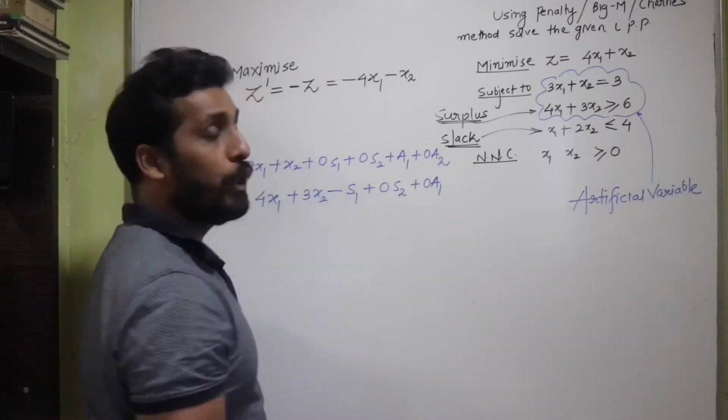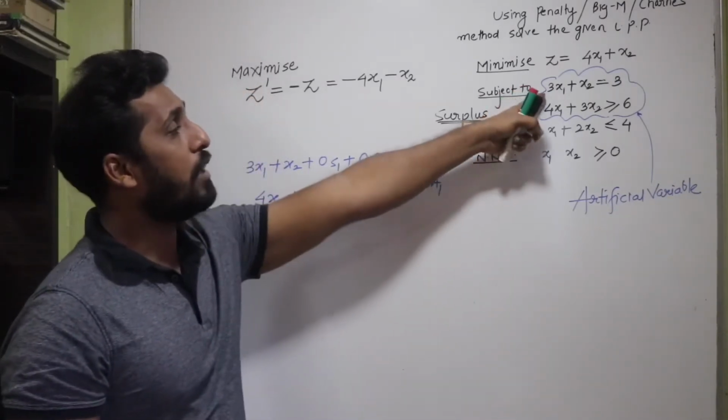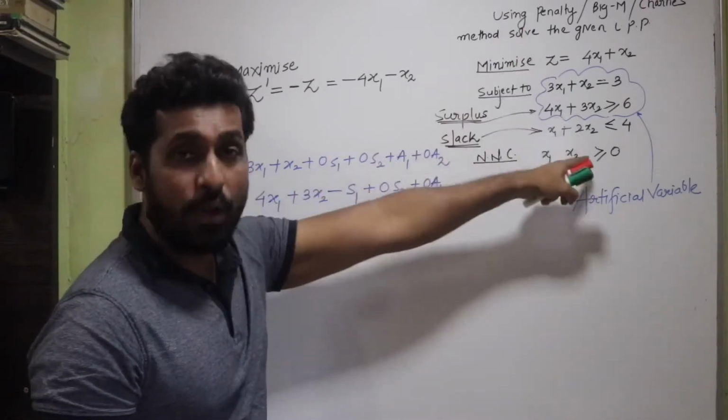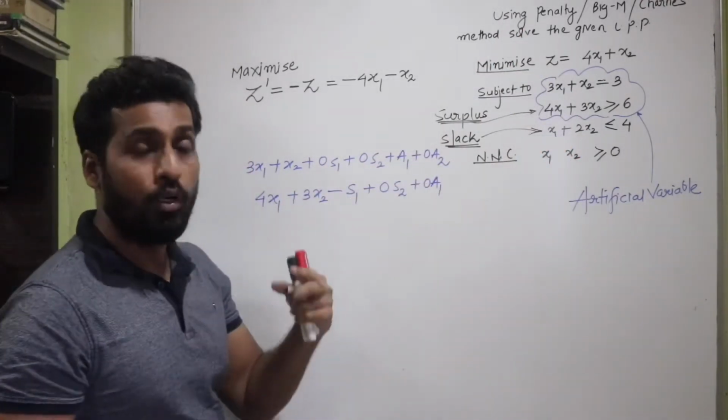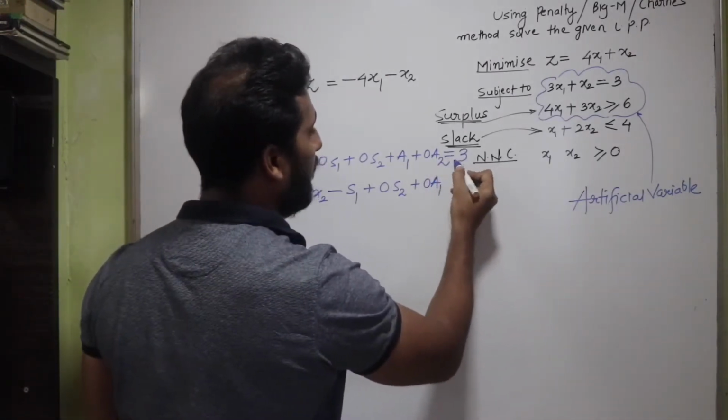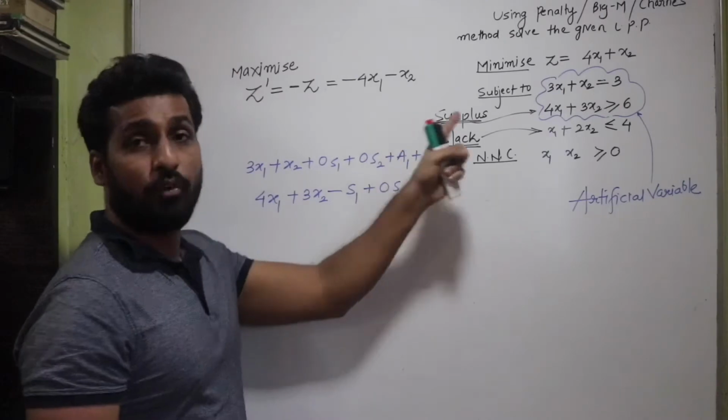So did you get how the transformation has happened here? The first constraint, which was already an equality constraint, has now been transformed into an equation. It is equal to 3. Okay, so that's the transformation of the first constraint.